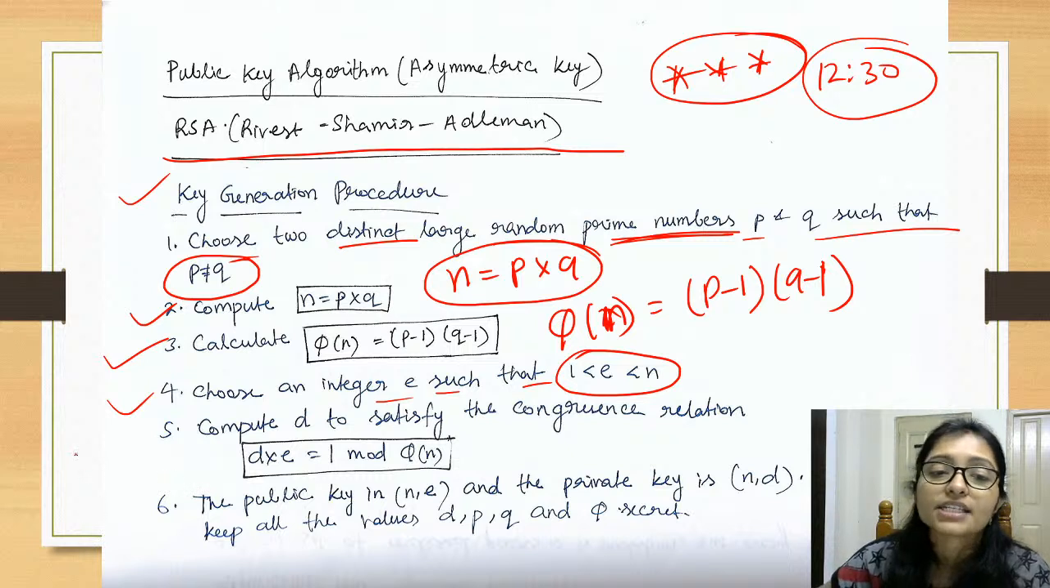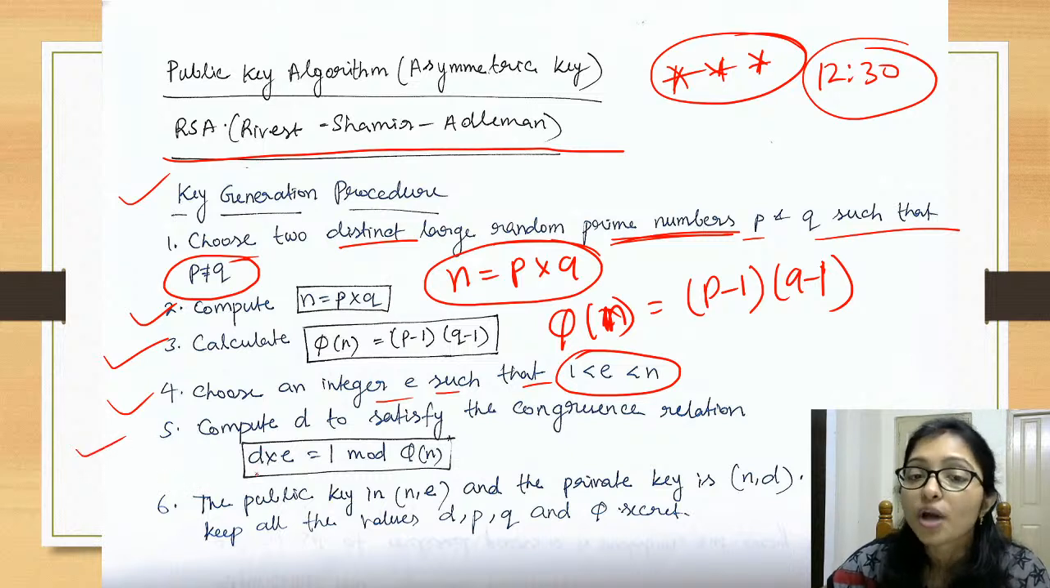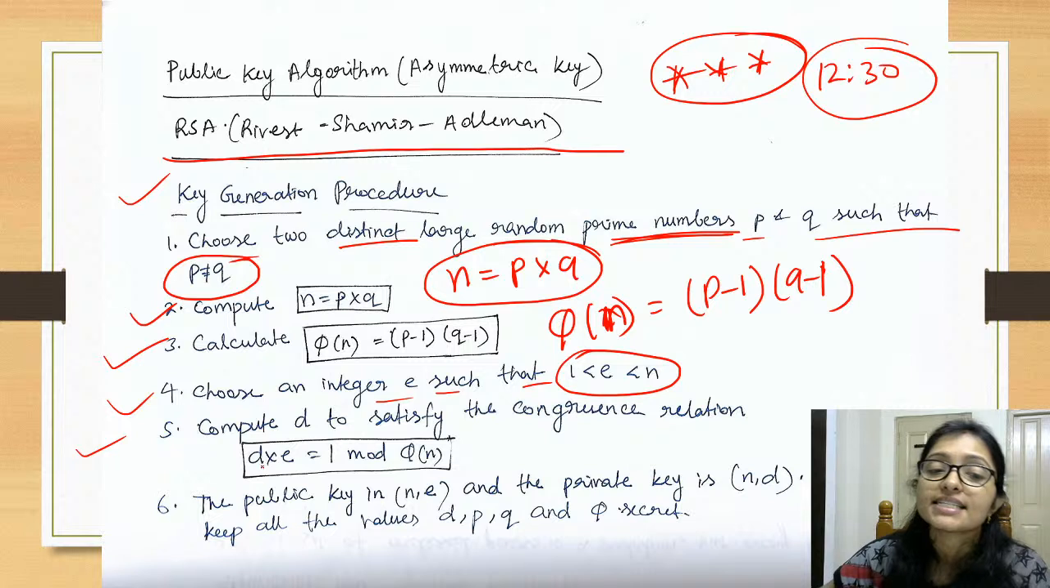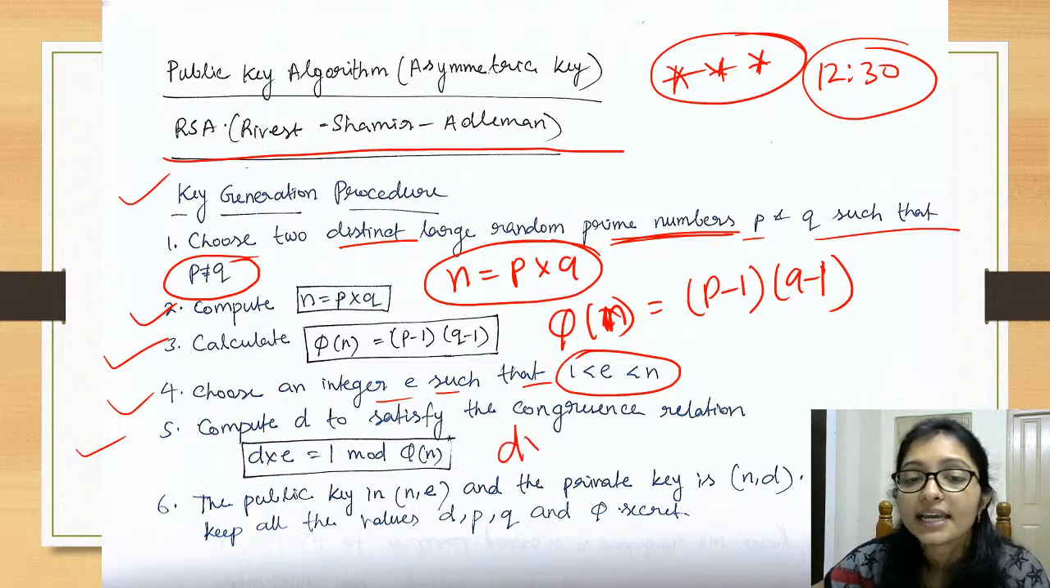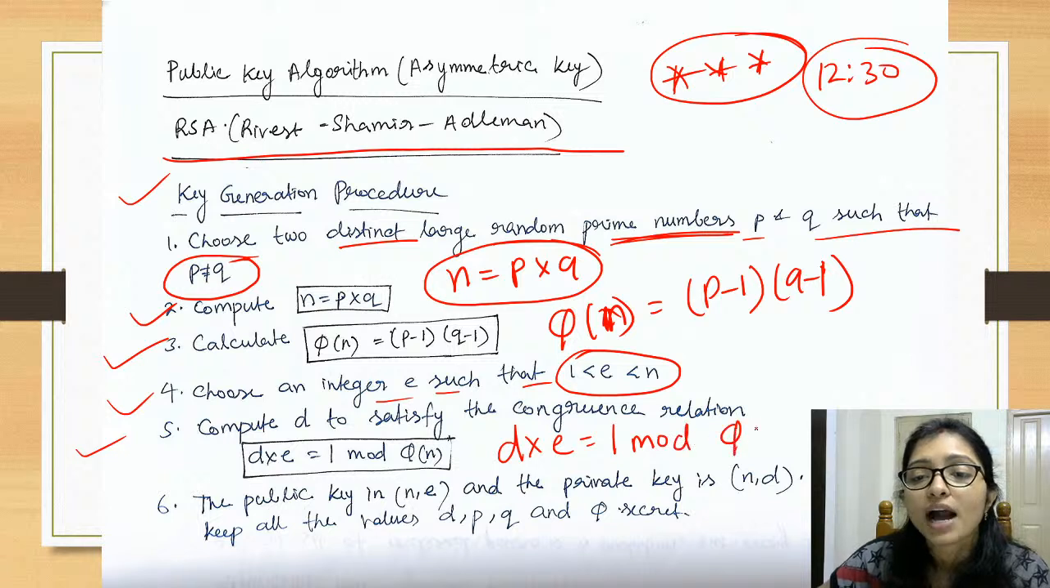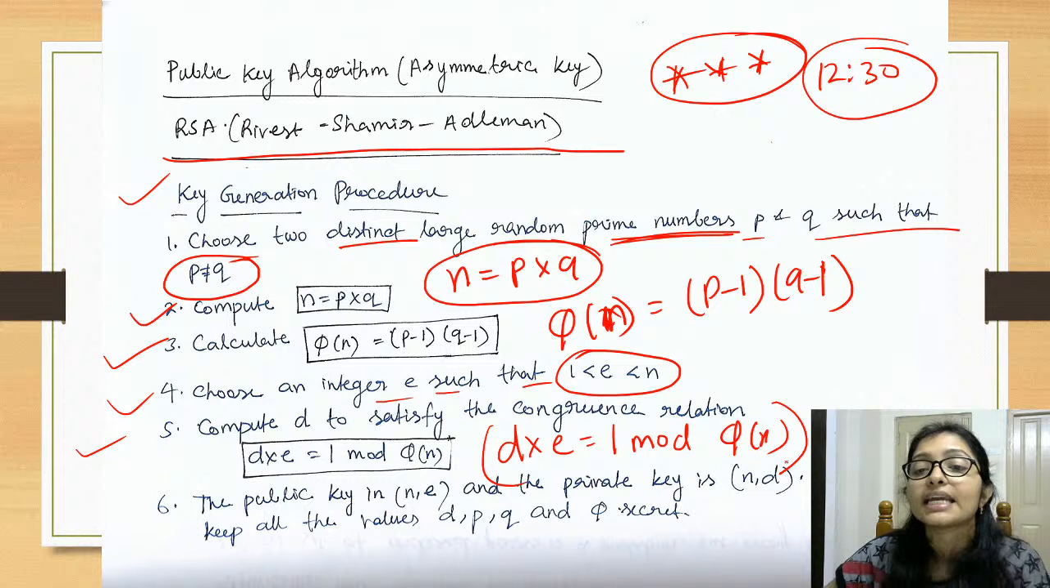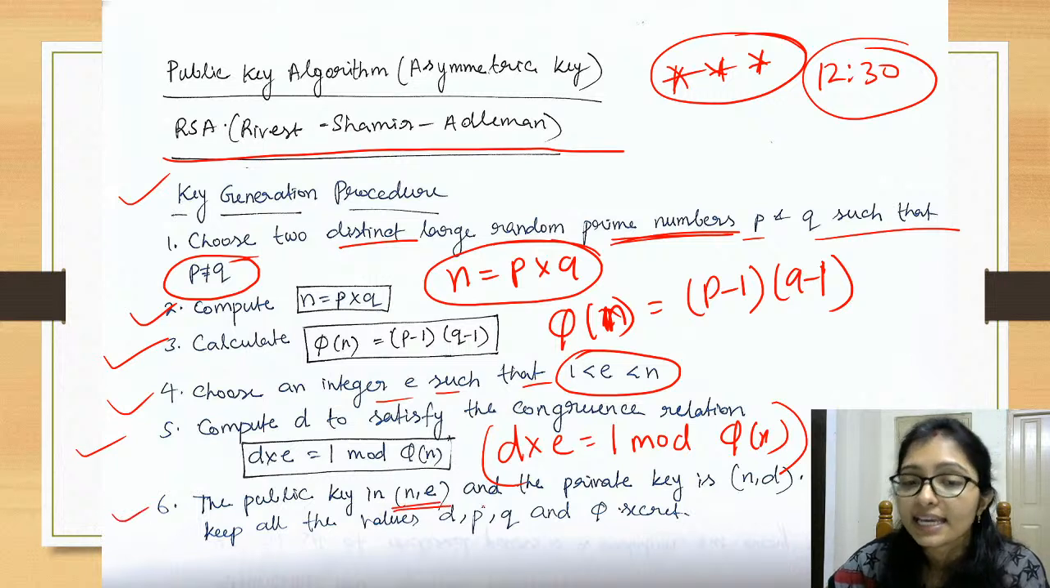Then after that compute D. How to compute D? D into E should be 1 mod phi n. That is a very important formula: D into E should be 1 mod phi n. After that, the public key is N and E and the private key is N and D.